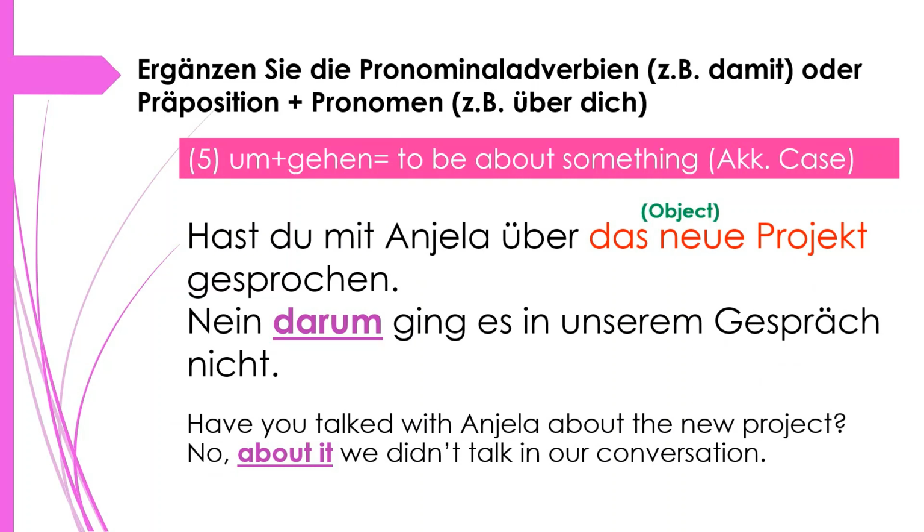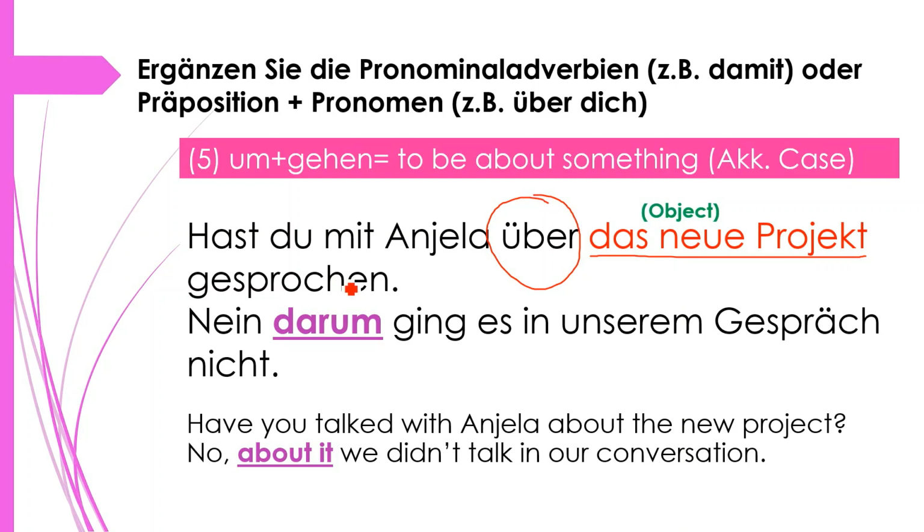Number 5 is über plus gehen, to be about something, and this is always in accusative case. Hast du mit Angela über das neue Projekt gesprochen? Yes, das neue Projekt is again an object. Das neue Projekt. Yeah? And here this is the preposition. Okay. Nein, darum ging es in unserem Gespräch nicht.